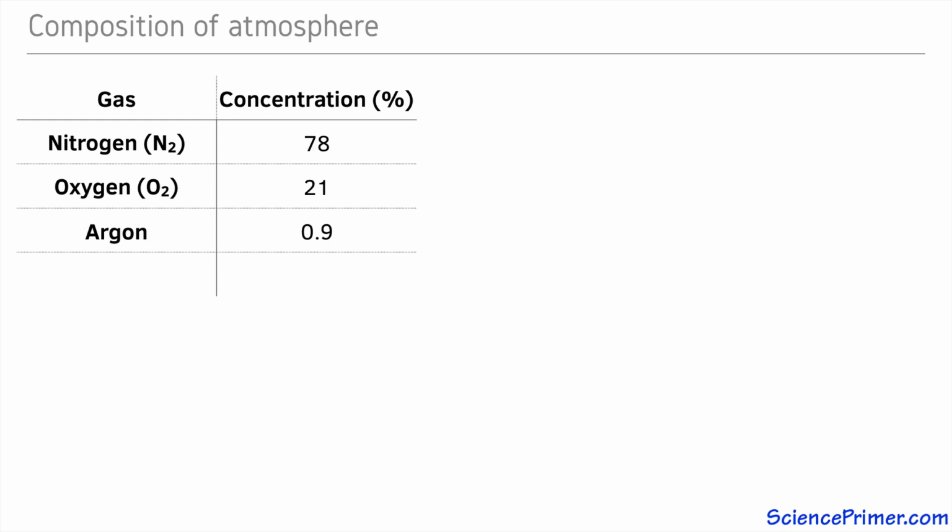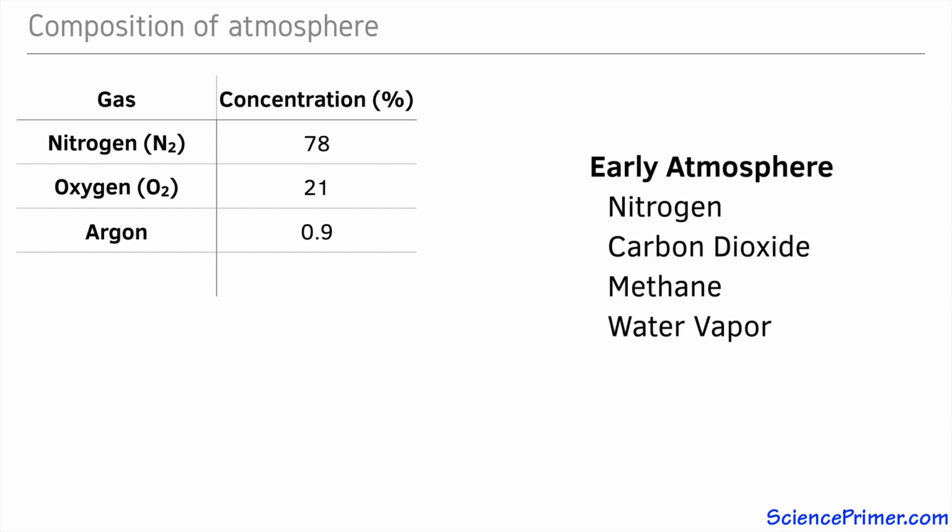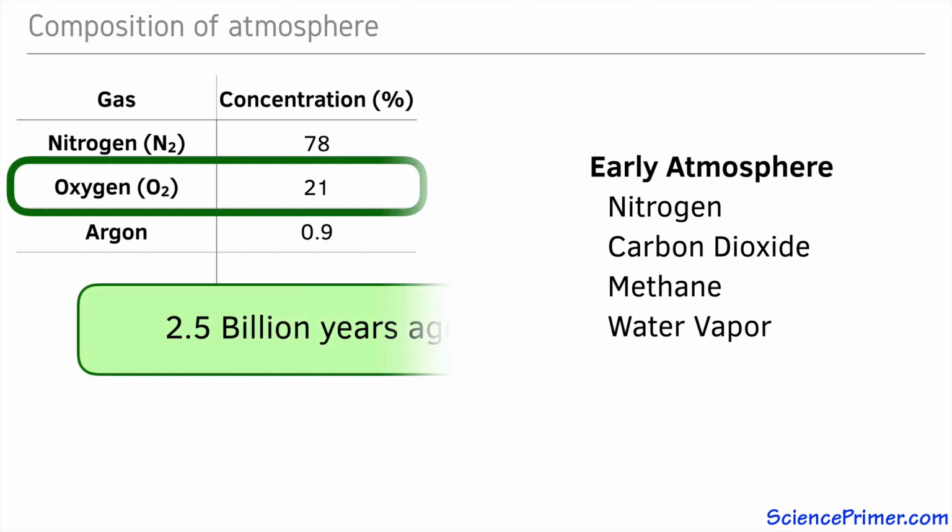Prior to the widespread production of oxygen through photosynthesis, the dominant gases were nitrogen, carbon dioxide, and methane, along with water vapor. Diatomic oxygen is very reactive, and when photosynthesis first arose about 3.5 billion years ago, all of the oxygen produced quickly reacted with things such as dissolved iron in the oceans. Molecular oxygen did not start accumulating in the atmosphere until about 2.5 billion years ago, as the amount produced by photosynthesis began to exceed the amount of iron and other reducing compounds available for oxygen to react with.